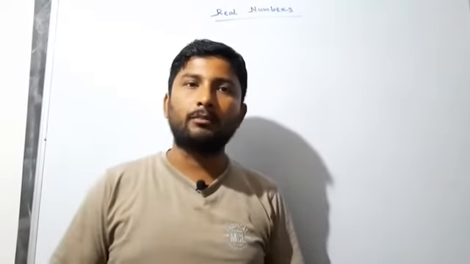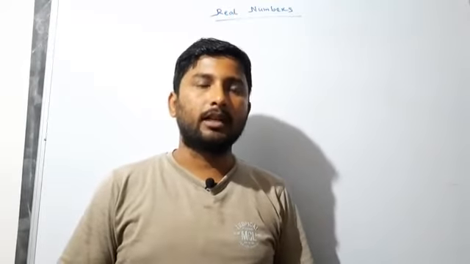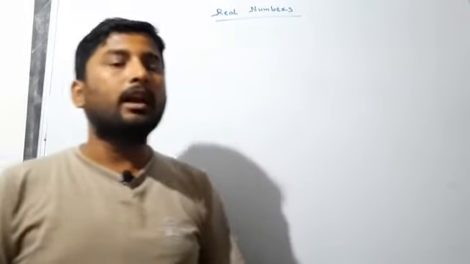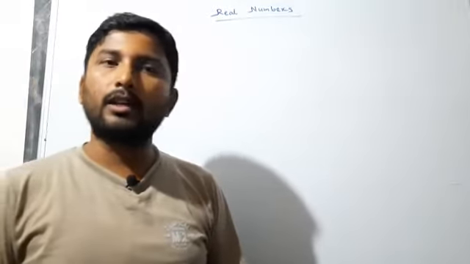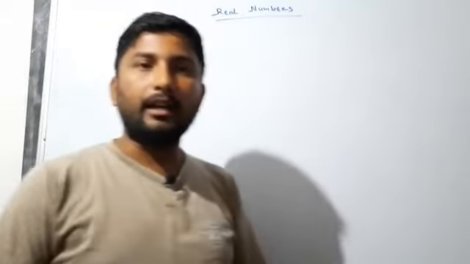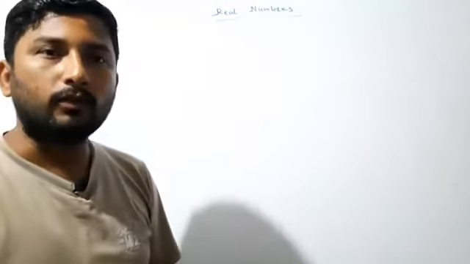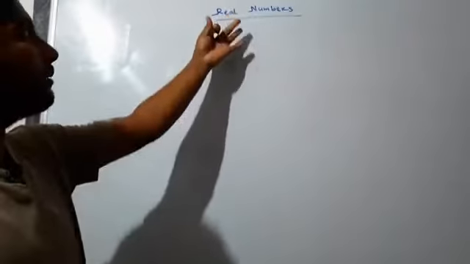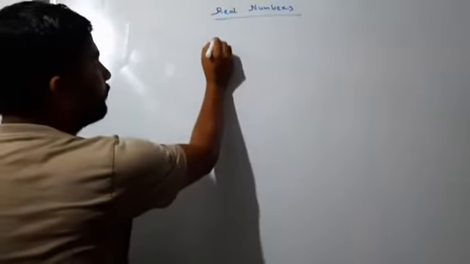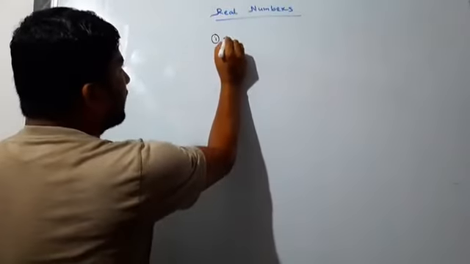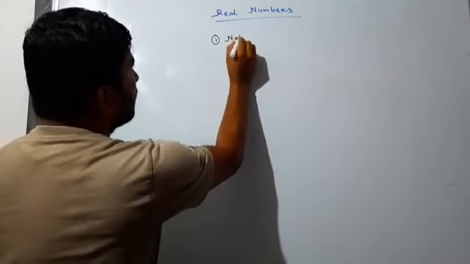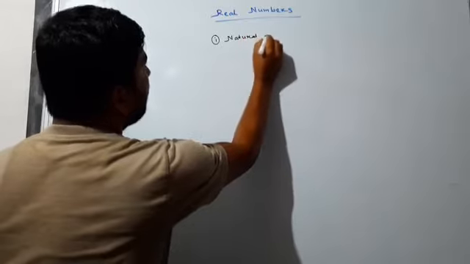You know about counting numbers. Which are the counting numbers? That means 1, 2, 3, 4, 5, starting from 1. These numbers are counting numbers. In general we call these numbers natural numbers. So before real numbers, first we have to concentrate on natural numbers.